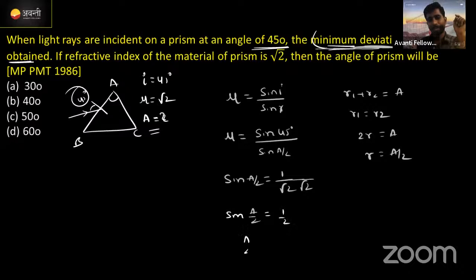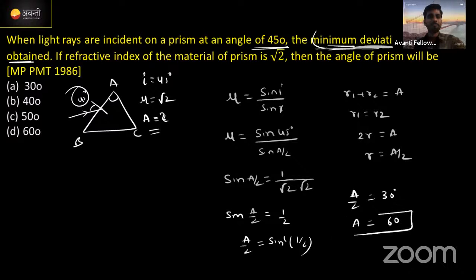Now A by 2 will be sin inverse of 1 by 2, which is 30 degrees. Then A by 2 is 30 degrees, and multiplying by 2, A is 60 degrees. Hence the correct option among these four will be option D, the right answer.